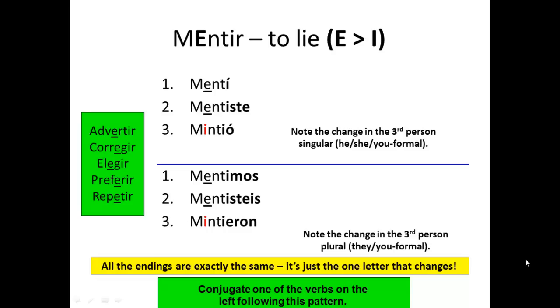Now, what I'd like to do is copy down this verb and then conjugate one or two of the other verbs on the left hand side following this same pattern. Pause the recording and do that now.